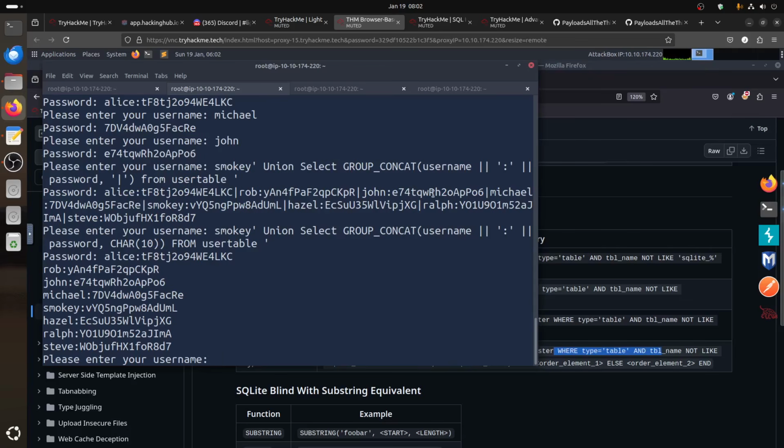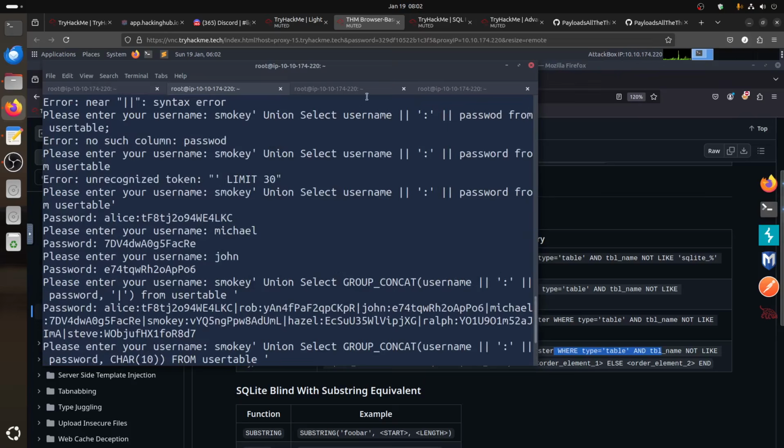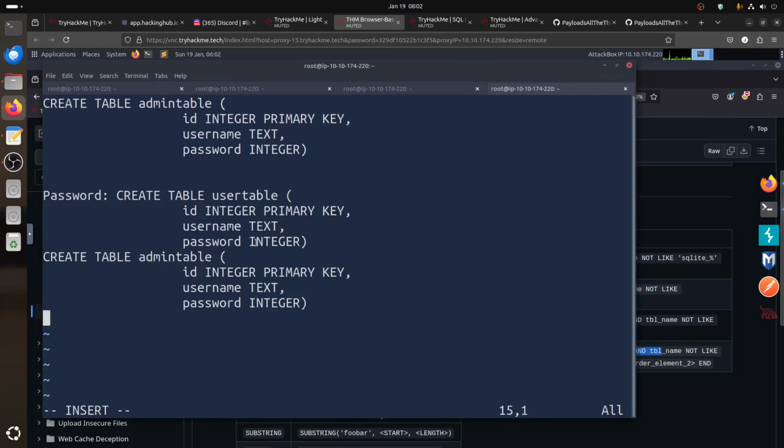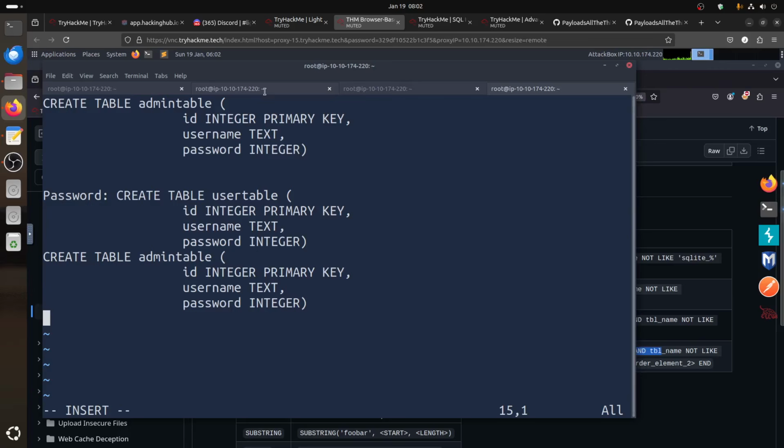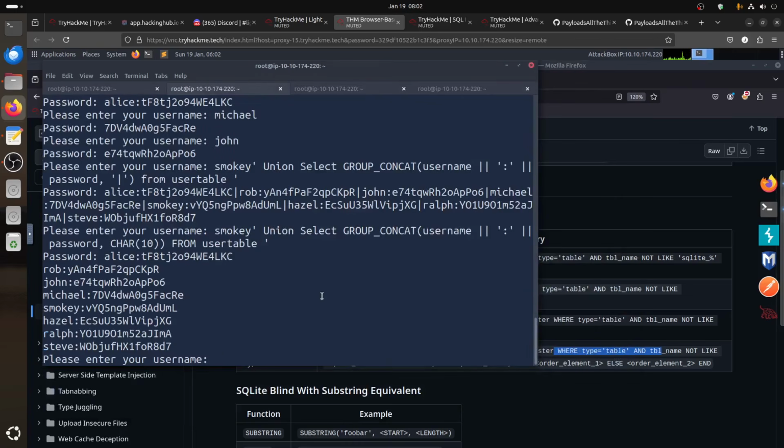Now basically we're done. If we do the same thing, remember the tables are almost the same structure. The admin table also has username and password, so they have the same structure. So we can just change the table.